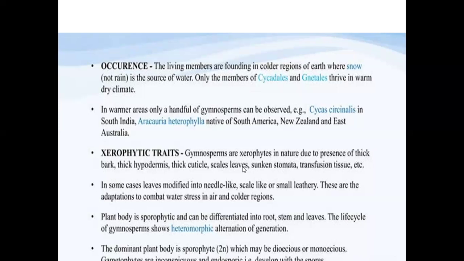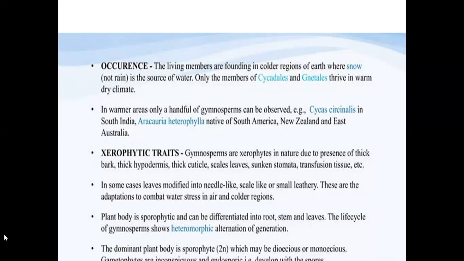In some cases, the leaves are modified into scale-like or needle-like structures. Pinus is a very good example, where the leaves are needle-like: very thin, sharp, and long structures, so we call them needles. This is the adaptation by which they can withstand water stress in dry air and colder regions.